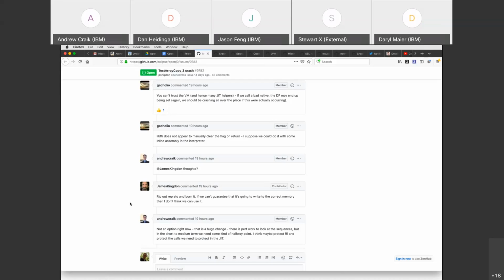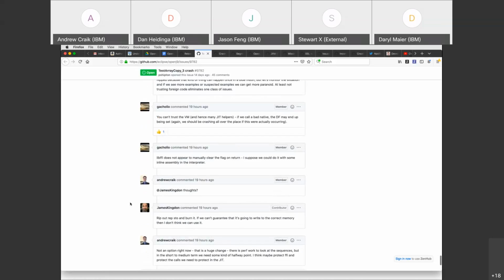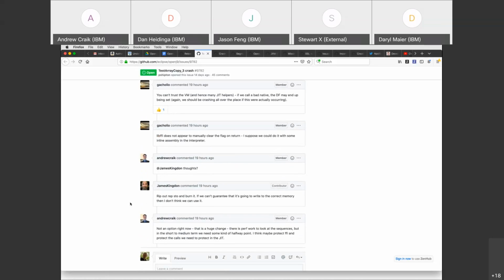But there isn't enough in the core file or from what we have to know exactly how the flag got flipped. Or even if it was just a random flag flip, we're not even sure, right? Because it's a single bit. So it's a bit strange. I don't know what we can do about it. Perhaps the defensive thing is the right thing to put in for 21 and call it done at that. I don't think we can jettison the sequence. I don't think we can stop using the flag, at least in the short term. So I don't know what else we can really do.